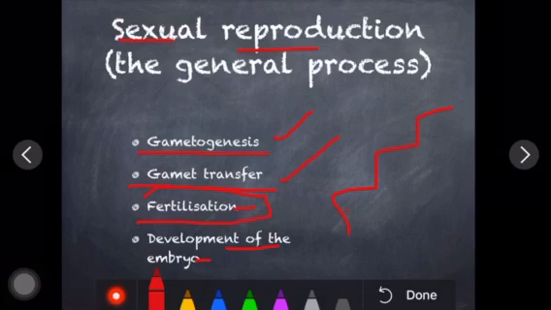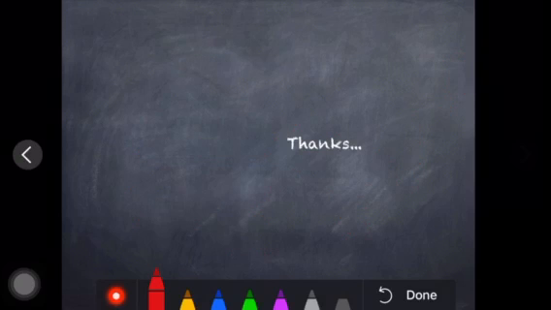The first is production, gametogenesis, then we'll see they get transferred. So the second step will be gamete transfer. Then when they get transferred, they will show fertilization, which means the fusion of gametes. And when fertilization takes place, the development will occur and they will turn into an embryo. So these are the general processes that occur under sexual reproduction.